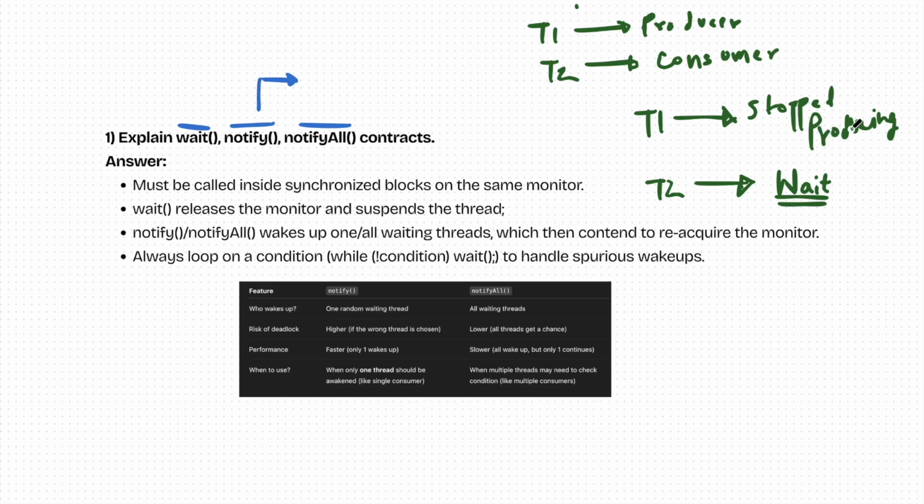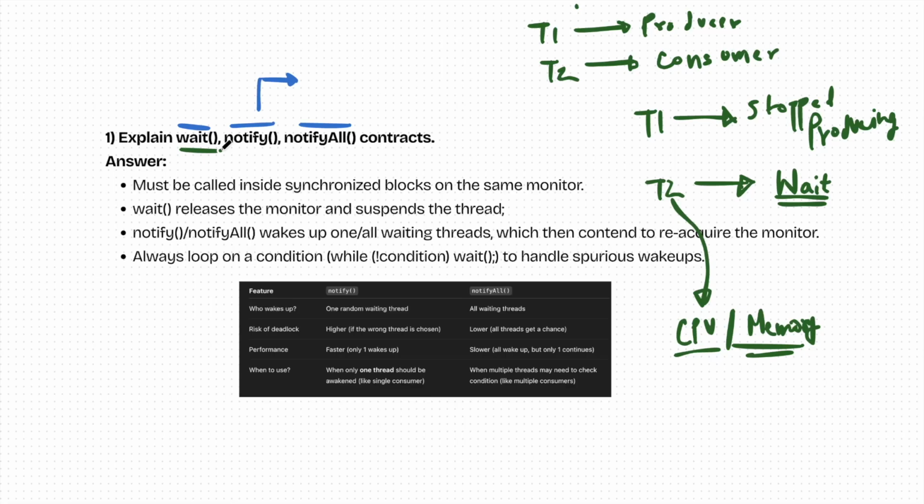Now do you understand what the new problem can be while T2 is waiting? While T2 is waiting, it is actually using CPU and memory, because T2 is still up and can still use the CPU and memory while it waits for the producer to produce more data. To solve this problem, so that T2 does not utilize this extra memory, we have something called the wait function.